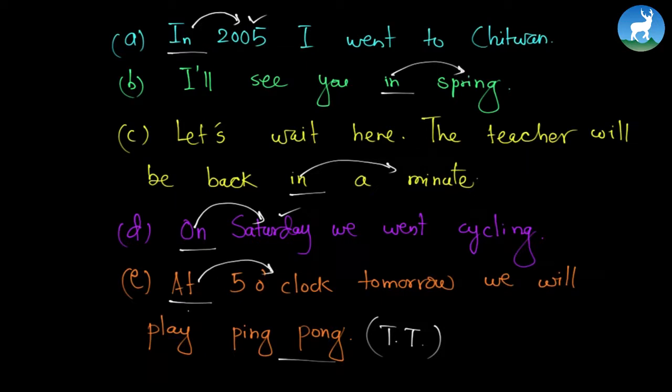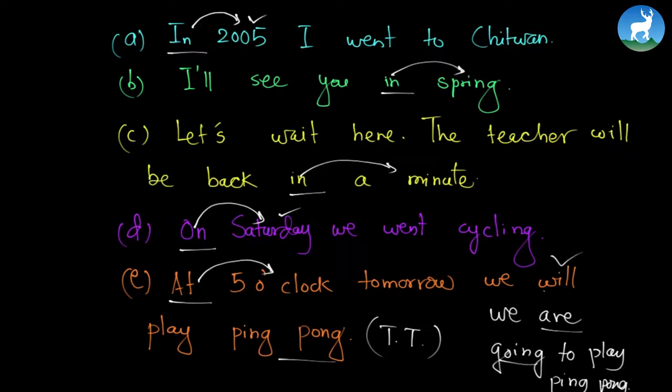Exactly at 5 o'clock tomorrow we will play ping pong. We can also write "we are going to play ping pong" because this is a decided event. We are going to play ping pong. That's for sure. So we use "we are going to play ping pong." "We will play ping pong" is also correct, but "we are going to" is better.